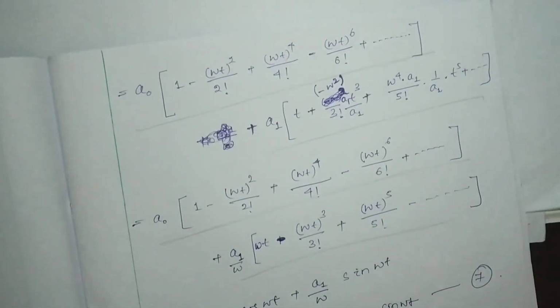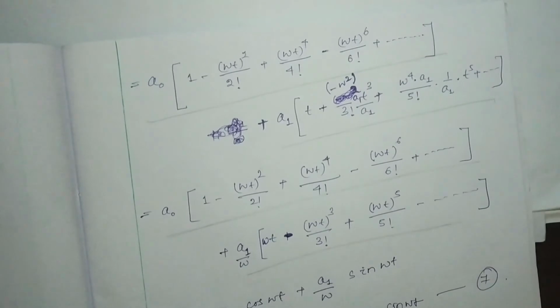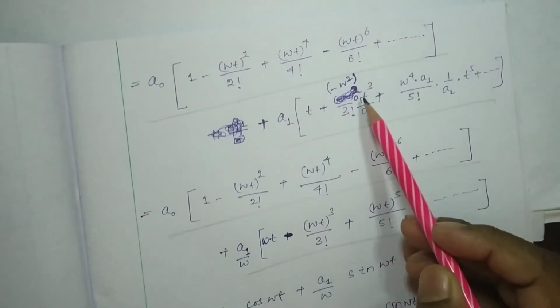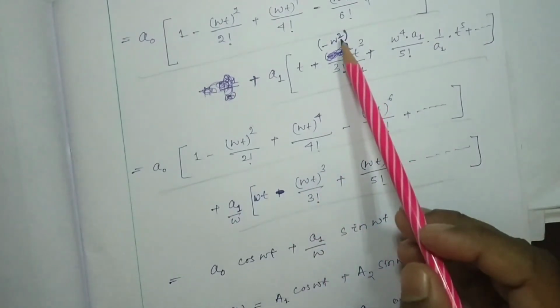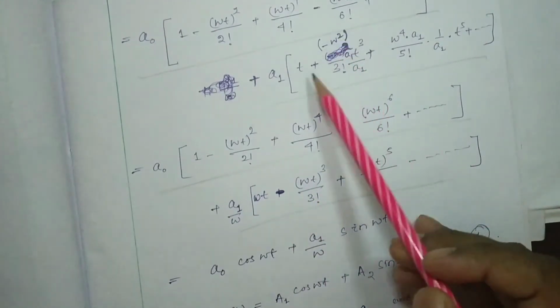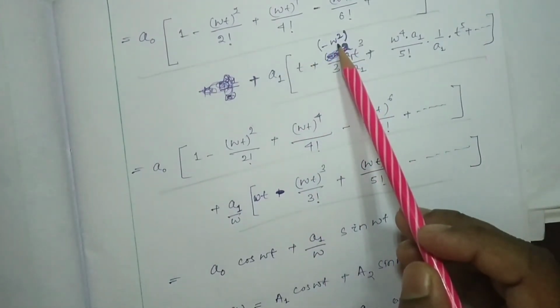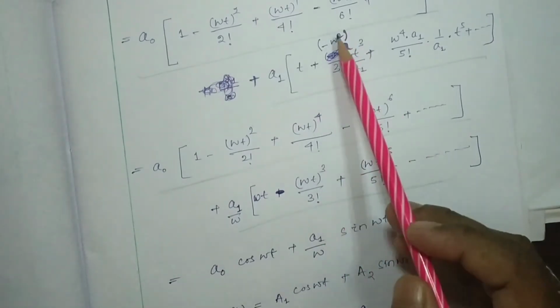Okay, so what we found, this term will be how much? It will be minus omega square, and whenever we have to multiply another omega, it will be omega cube and t cube.